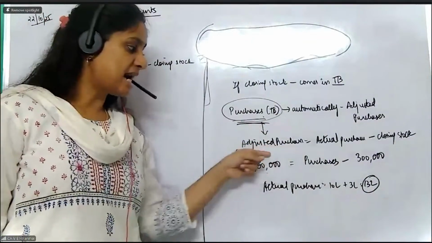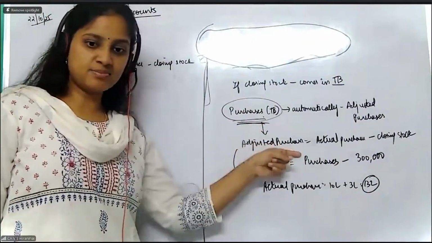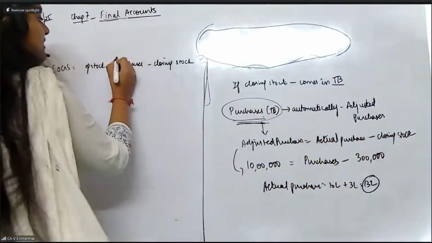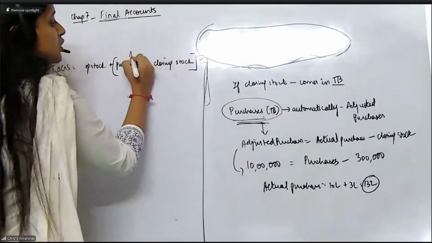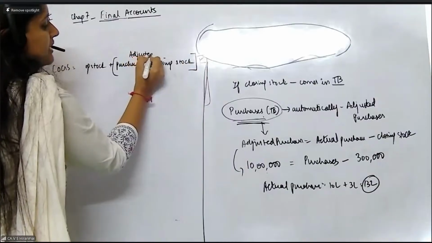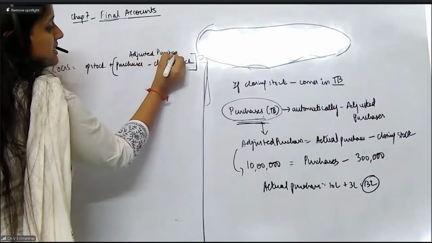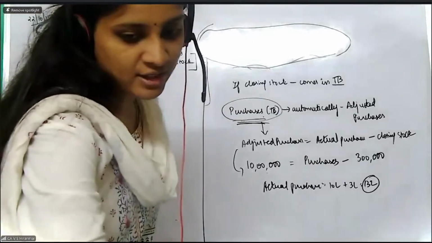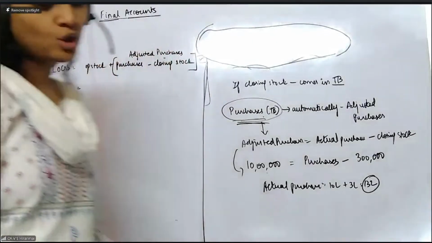It becomes adjusted purchases. Correct? The adjusted purchases formula is purchases minus closing stock. What is the opening stock value? Opening stock value is the same. It is 2 lakh rupees.